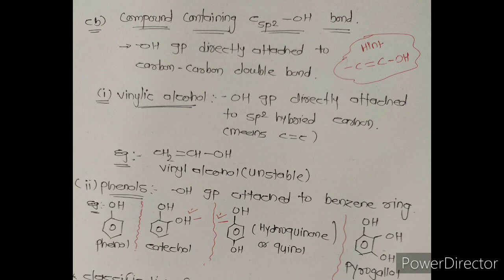Second one, phenols, means the OH group is attached directly to a benzene ring. For example, phenol. Second one is catechol, which contains two OH groups present on a benzene ring at the ortho position. Third one is quinol, also known as hydroquinone, meaning two OH groups are present on a benzene ring at the para position. This compound is very important for MCQs, for board as well as GUJCAT exam, and it has already been asked in a board exam.